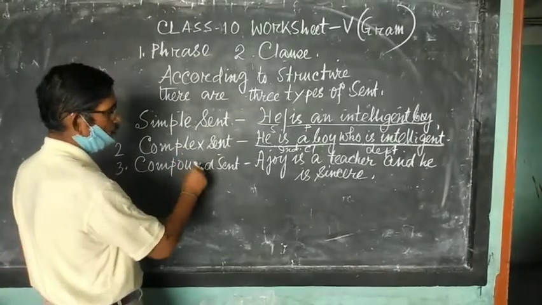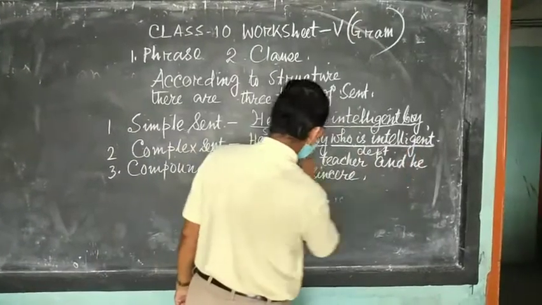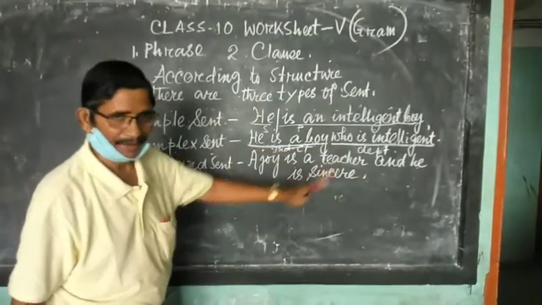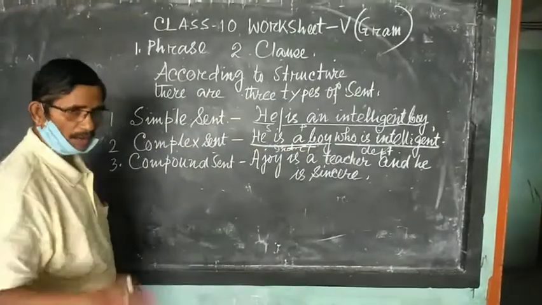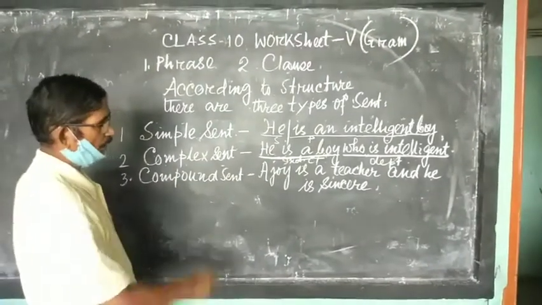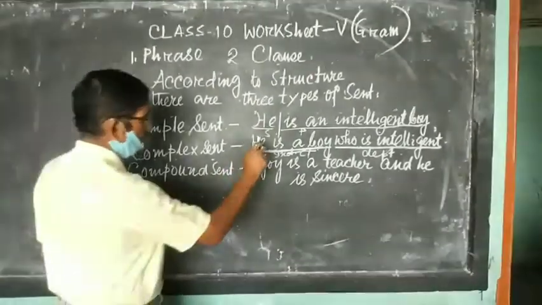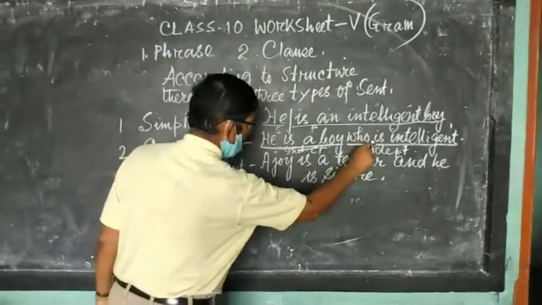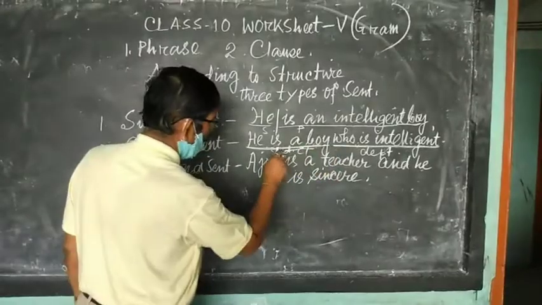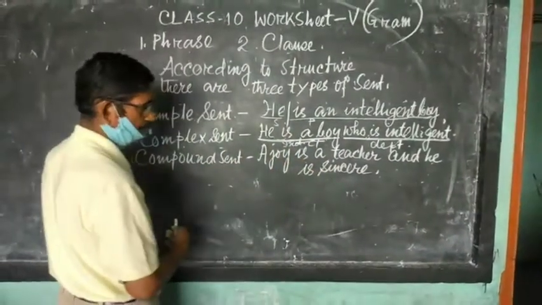So in the complex sentence we find one independent clause and one dependent clause. If you are asked to find out which one is the dependent clause and which one is the independent clause, this is only possible in the case of a complex sentence. This is the independent clause and this is the dependent clause. Keep in mind that it is not necessary that the independent clause will always be written in the beginning. It may be written at the end also.